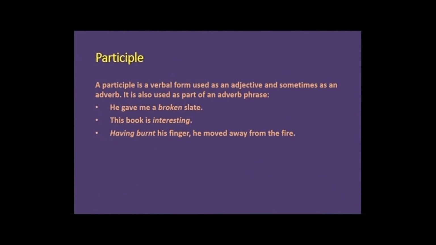Dear students, now let us learn what are participles. A participle is a verbal form used as an adjective and sometimes as an adverb. It is also used as part of an adverb phrase. He gave me a broken slate. Broken is participle. This book is interesting. Having burnt his finger, he moved away from the fire.